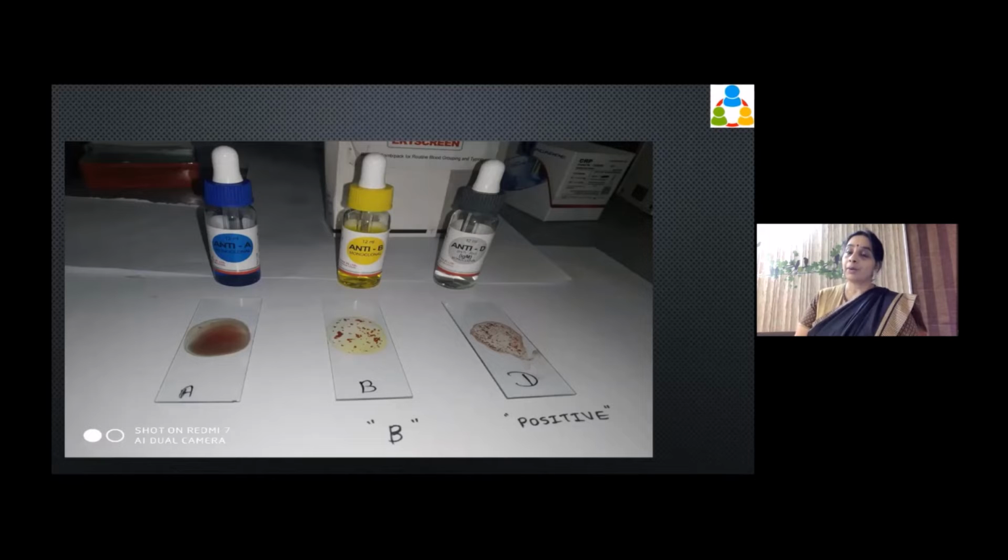But if the child's blood is Rh positive and the mother's blood is Rh negative, then there is an infiltration of the mother's blood with the baby's blood, which is Rh positive. Are you understanding what I'm saying? Now this Rh positive blood is the baby's blood, right? So it is only trickling, a very small amount of blood.